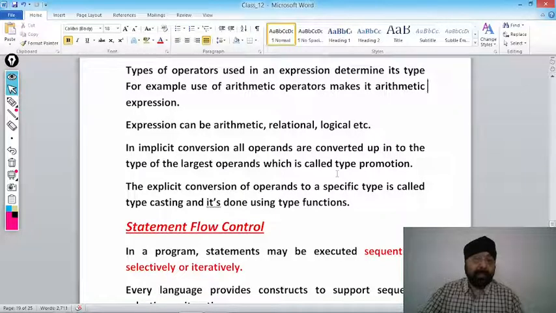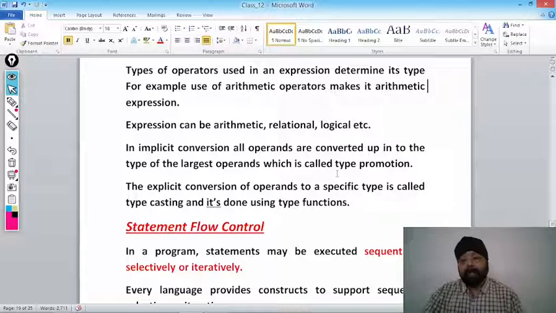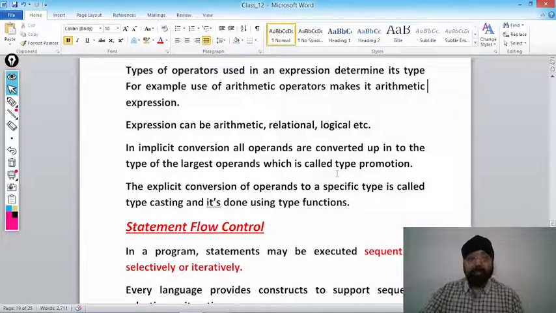Implicit conversion is automatically done. In implicit conversion, all operands are converted up into the type of the largest operand, which is called type promotion. For example, if we are using two data types, integer and float, the integer value will be promoted to float, the largest type.